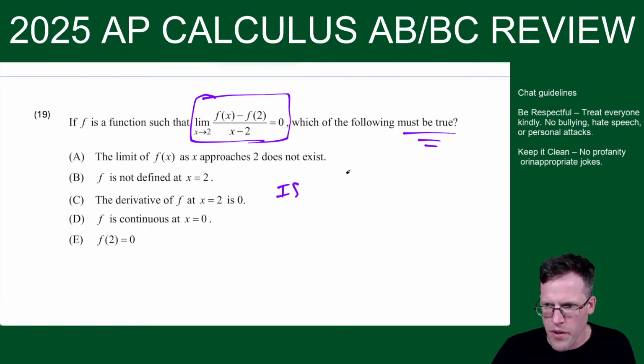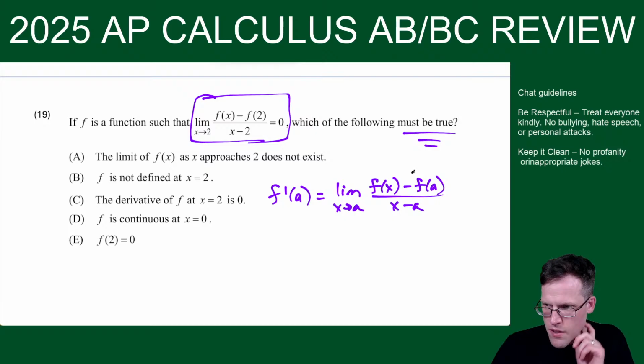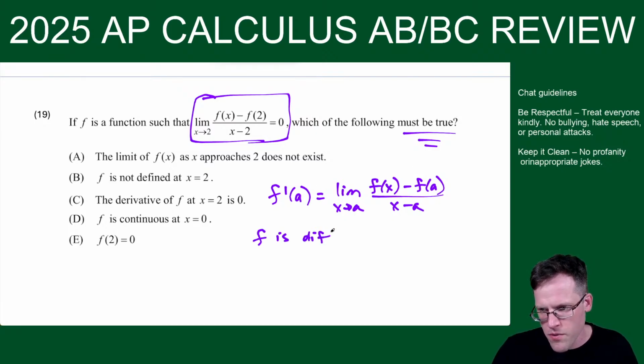I'll just say, you know what? Let me write it like this. I'll just say f prime of a equals the limit as x approaches a of f of x minus f of a over x minus a. So this means, if this limit exists, we could say f is differentiable at x equals a. Okay, and f prime of a equals whatever that limit is.